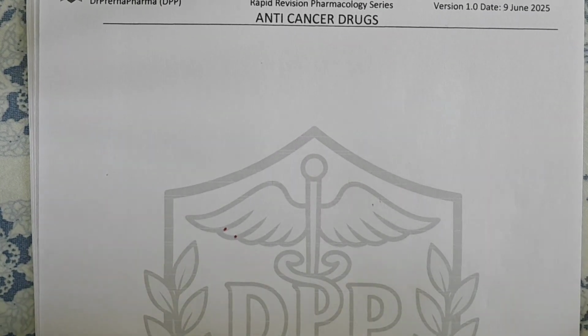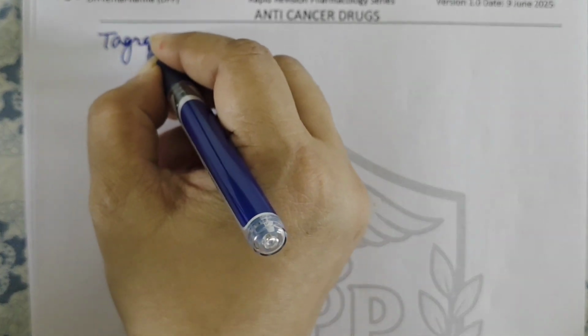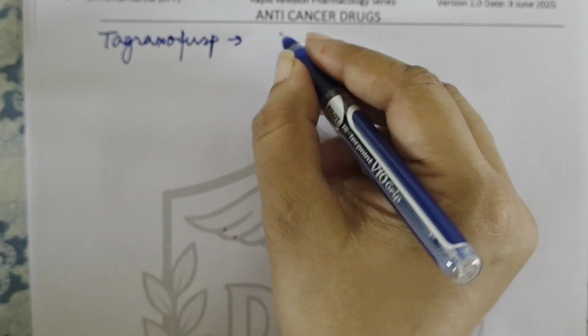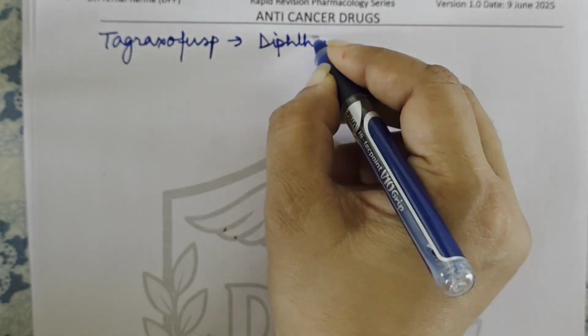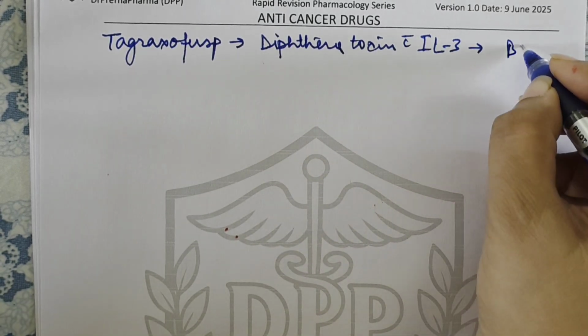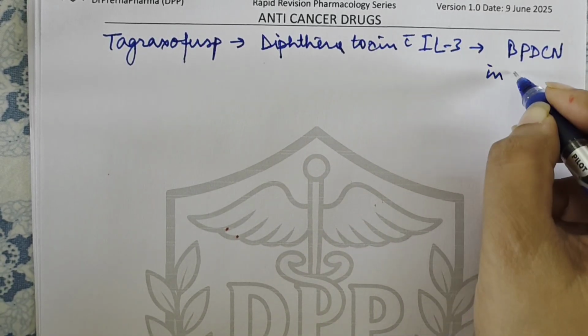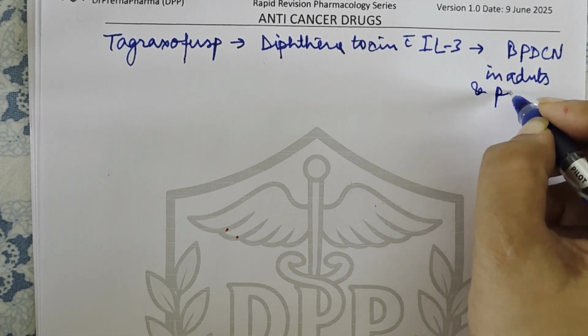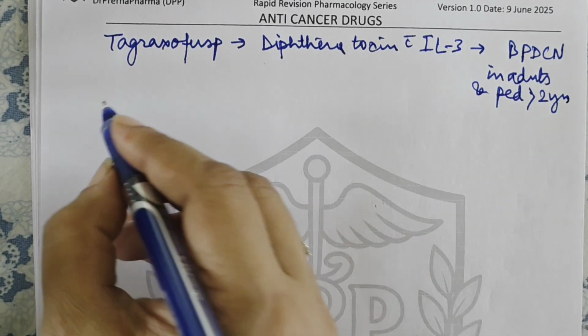A few more drugs are there. One is tagraxofusp. It is basically a diphtheria toxin conjugated with interleukin 3, and it is used in the treatment of BPDCN in adults and pediatric patients more than 2 years of age.